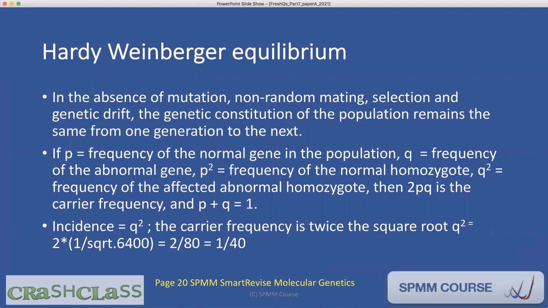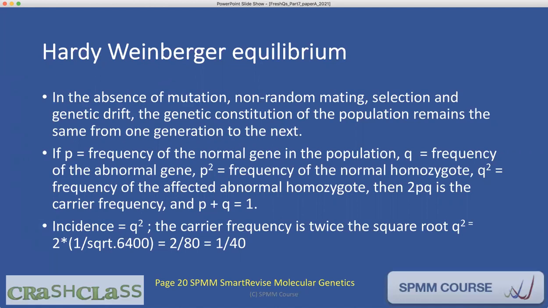Hardy-Weinberg equilibrium. This is a theory where the genetic makeup of a population is more or less standard and maintained if there is no great degree of mutations happening, if there is no non-random mating, if there is no selective breeding, and if there is no selection drift or genetic drift. So provided these factors are not influencing the genetic constitution of a population, it's likely the genetic constitution will remain the same from generation to generation. So this is called Hardy-Weinberg equilibrium. The pool of genes remains constant, provided unusual influences do not exist.